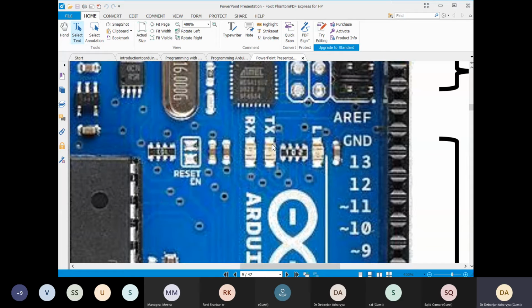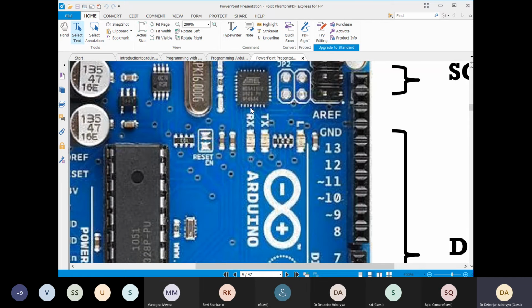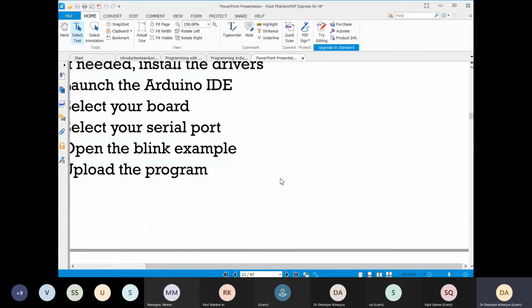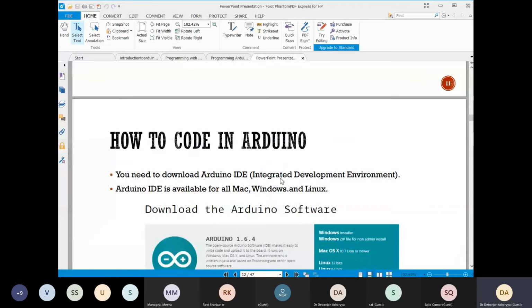As I told you, this board is a mediator. You have a sensor, you have a board, and you have the laptop, where you are acquiring the data. So TX and RX tell you whether the board is connected to the transmitter and receiver. Sorry, receiver means sensor. It is able to receive the data from the sensor, or to transmit the data to the computer where you can see your data, right? These are the things you have to understand before the programming. Very basic and very easy things, I know.